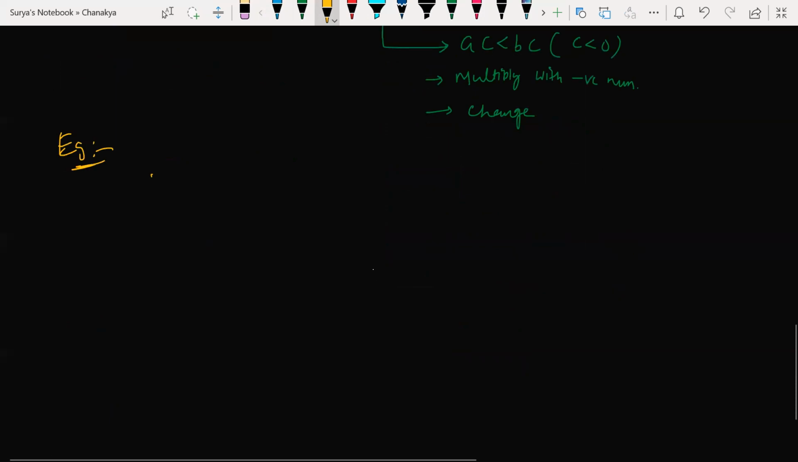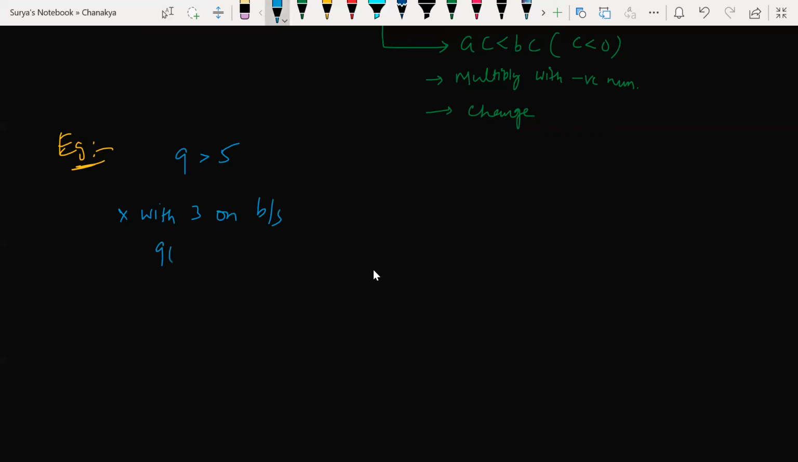Let's say that you have 9 is greater than 5. We know this. Okay. 9 is greater than 5, right? So if I multiply the positive number, multiply with 3 on both sides, multiply with plus 3 on both sides.